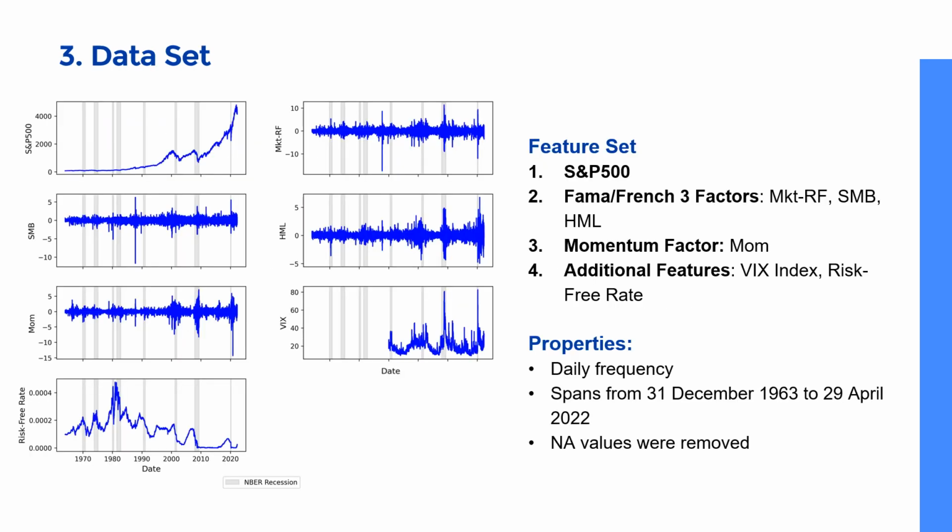For our experiments, we'll be using a dataset with daily frequency from 1963 to 2022. The feature set consists of the S&P 500 price index, which we will be forecasting, the Fama-French 3 factors, momentum factor, and other features like the VIX index and the risk-free rate.